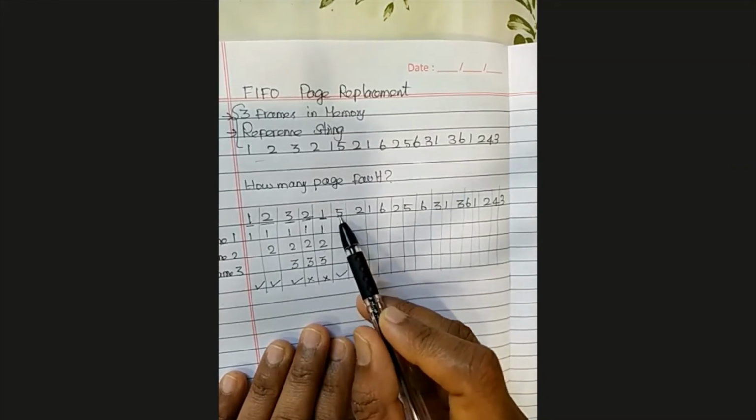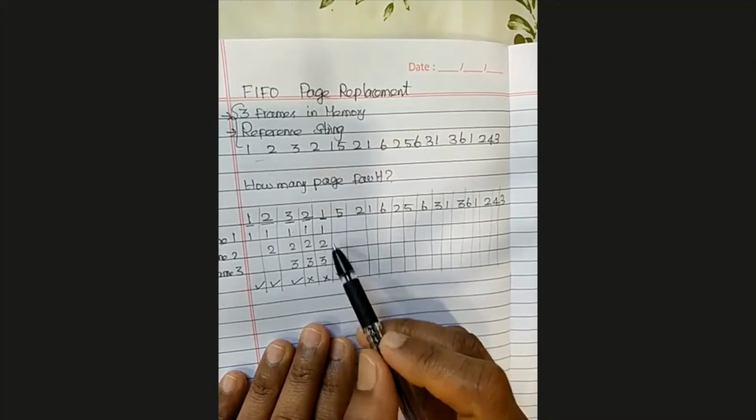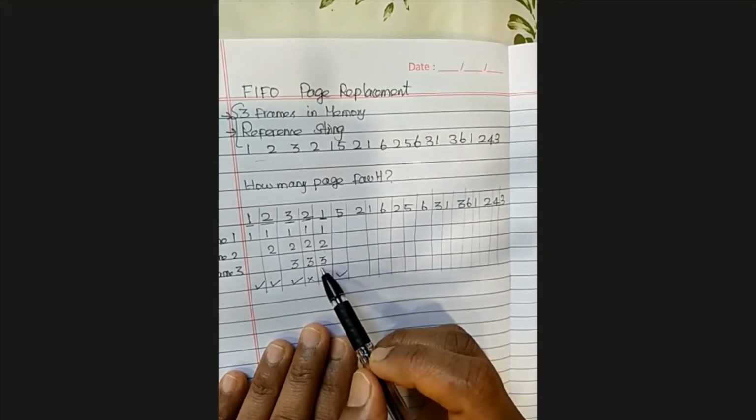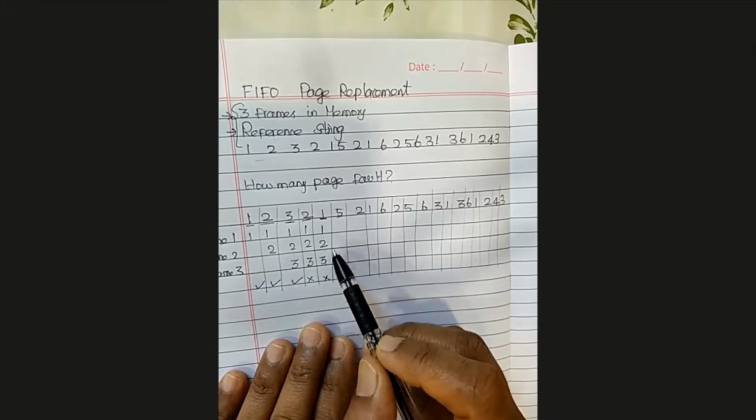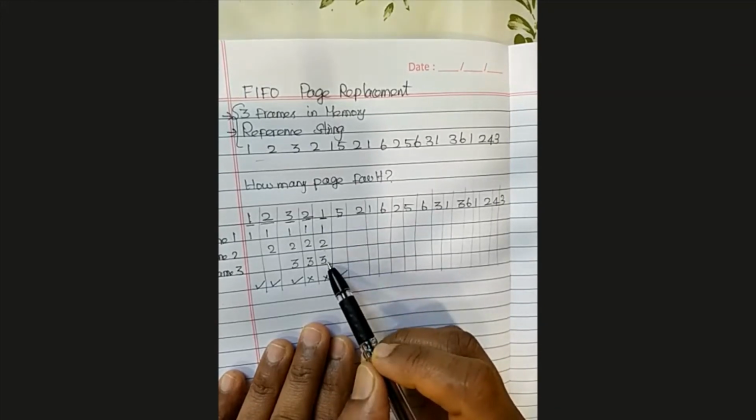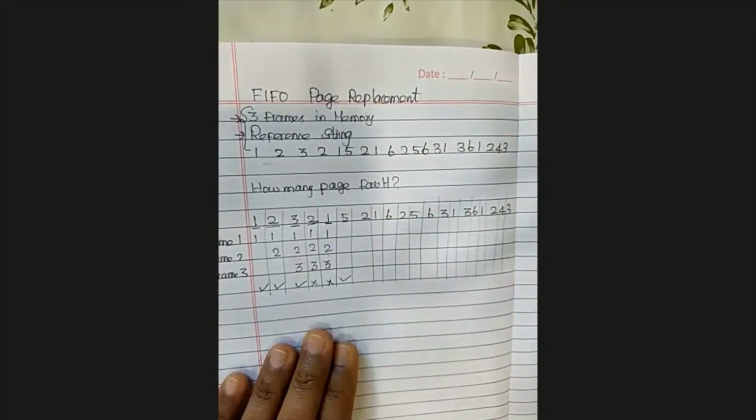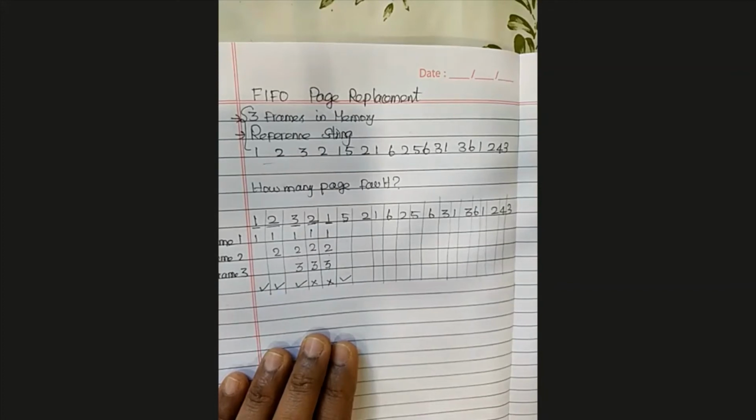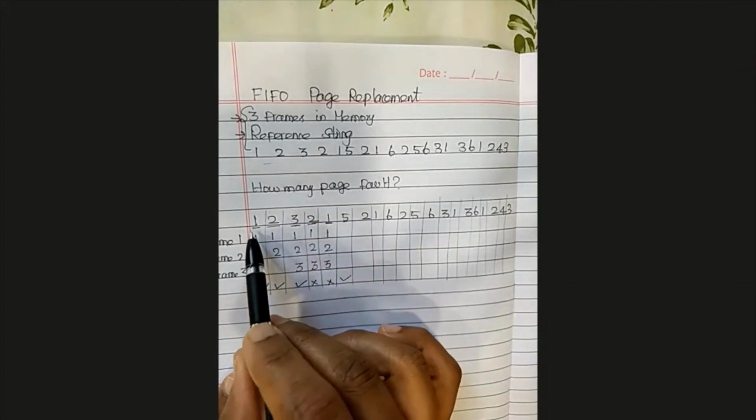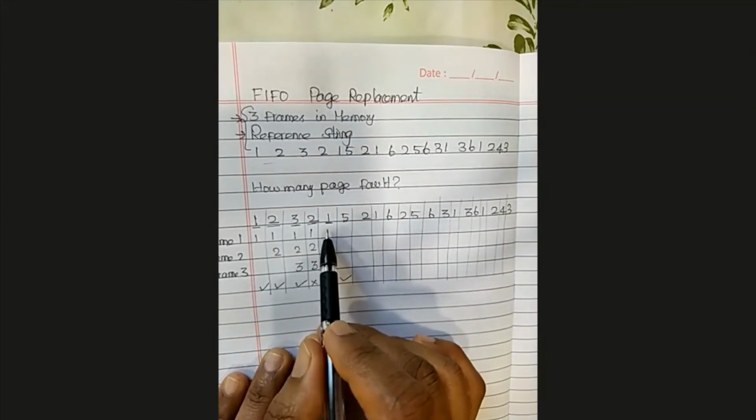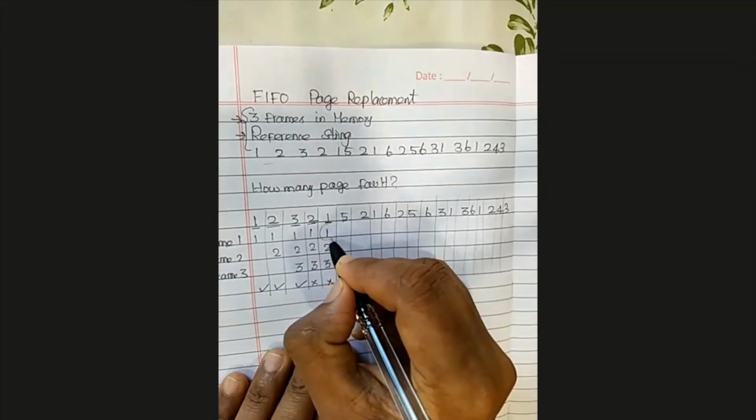So how do I load my page 5? You have to remove one of the pages, empty one of the frames. Which frame am I going to empty? This or this or this? So which is the victim frame? I'm using the first in, first out page replacement algorithm. When you see first in, first out, the frame occupied first will be removed first. So can you see here, if this frame, frame 1, is occupied first, that will be removed first. This is my target victim frame.